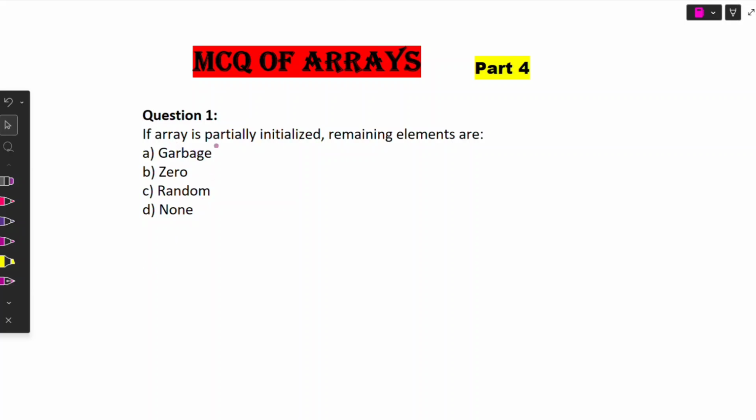If an array is partially initialized, the remaining elements are. The options are garbage, 0, random or none. So over here the answer is 0. Okay, so option B is correct for question number 1. Moving to question number 2.